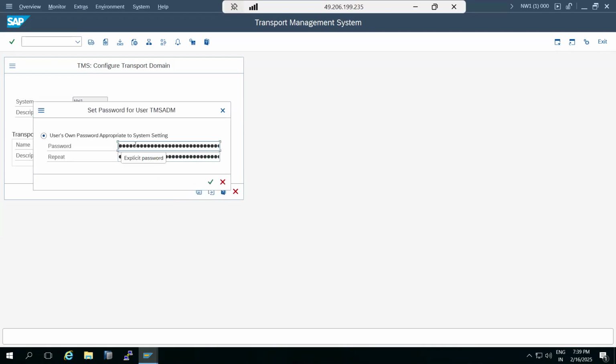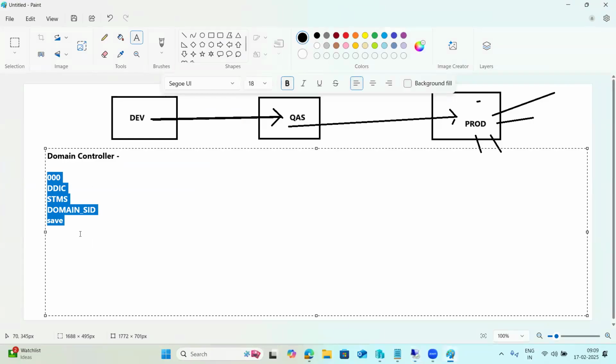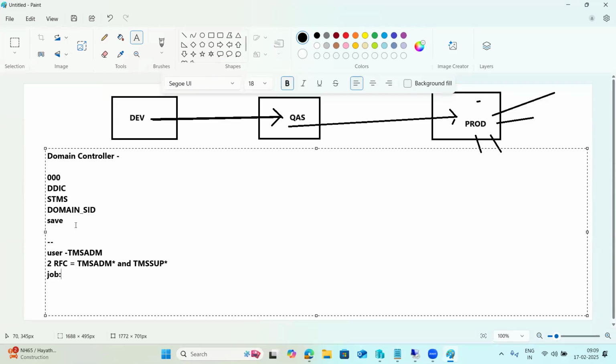While doing this configuration, one user will be created. The user name is TMSADM. Then two RFC destinations will be created: one is TMSADM star and the other is TMSSUP star. And one job will be created automatically, called RDDIMPDP. These three will be created automatically when you do the domain controller configuration.